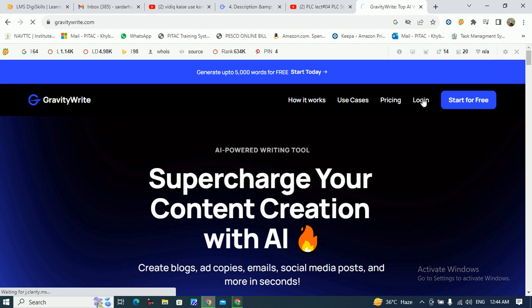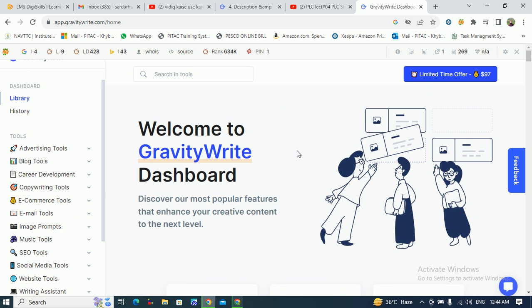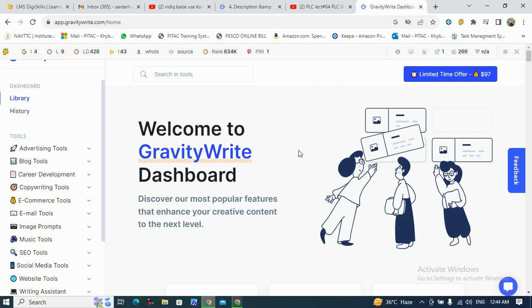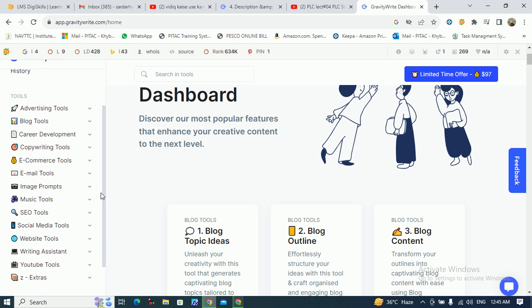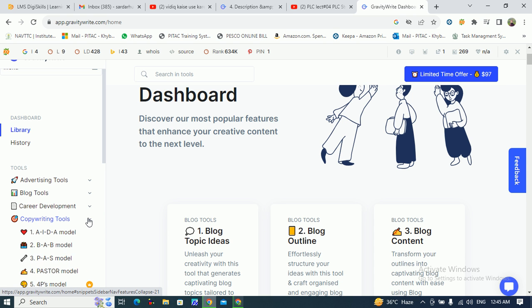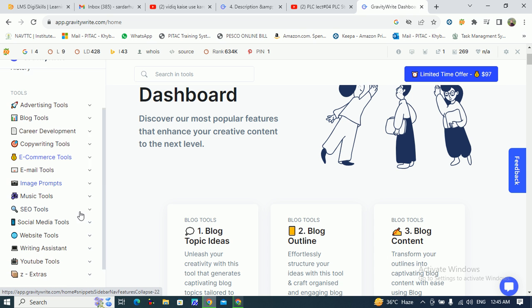When you click on login, and I have already created an account, so it does not ask me for my email and password, because I am logged in already. When you open this up, you can see very interesting tools, advertising tools here. If you are a blogger, you can write your blogs, career development, copywriting tools. When you click on this drop down, many tools appear.